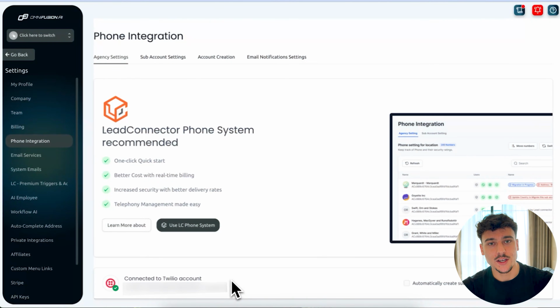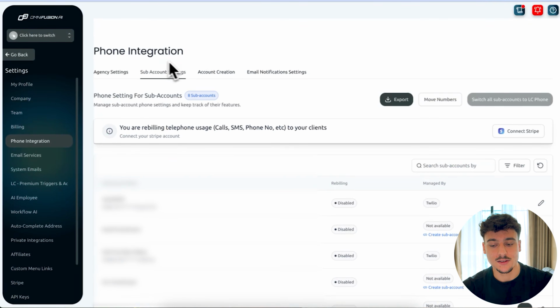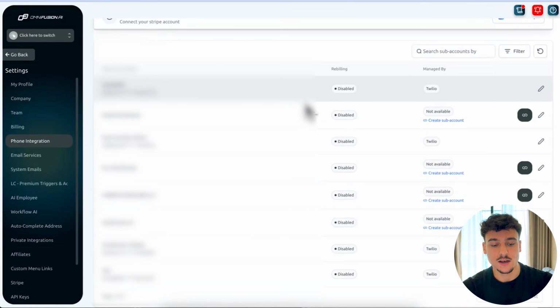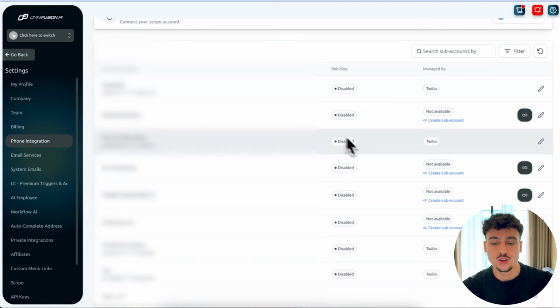Now, since I've already connected this, obviously, we're going to go ahead and skip this part, but you simply go ahead and set up LC phone system or connect to Twilio, and you can then, inside the sub account settings, actually link a specific sub account to a specific provider. So as you can see, I have the sub account here, which is called Emil YouTube Videos, and it is managed by Twilio.